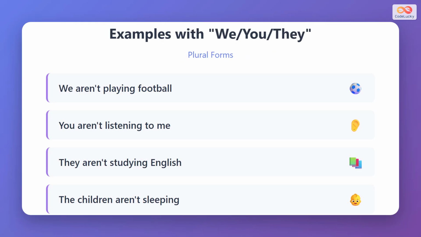For plural subjects, we use aren't. We aren't playing football means our group is doing something else instead of playing. You aren't listening to me suggests the person is distracted or not paying attention right now. They aren't studying English means those people are busy with other activities. The children aren't sleeping tells us the kids are still awake at this time.